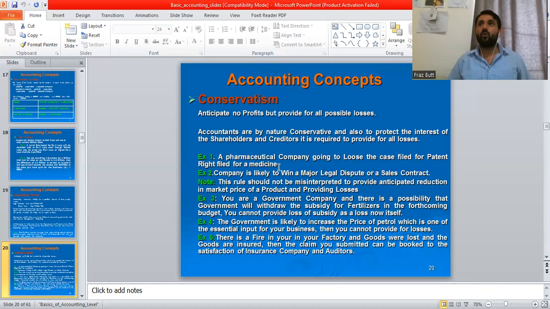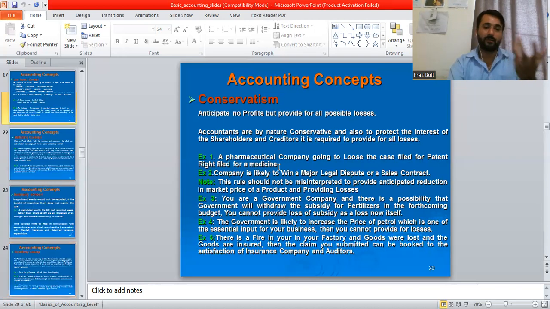So the company knows I am going to lose this case. So even without the loss having happened, the company will record it, or at least convey to all the members that we are going to lose. So this is conservatism. We should be on the safer side. Maybe they win the case, it can happen, but probably they record losses first. This is a mindset.